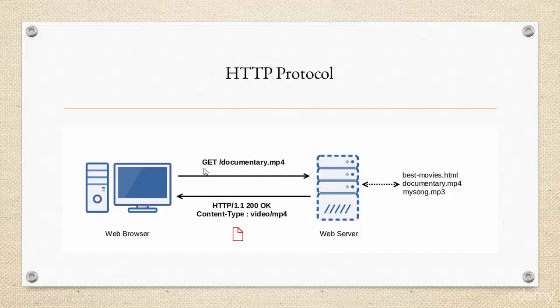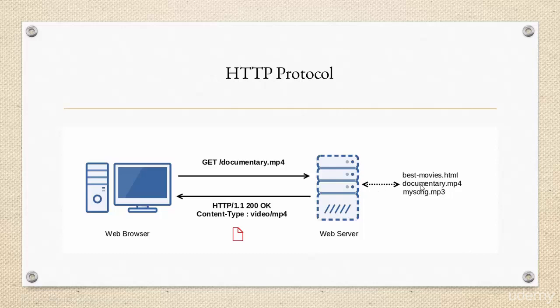This GET basically means that I want to fetch a particular resource, and corresponding to the GET request there is a name of a file or name of a resource. Once the web server receives this request, first it sees what type of request method it is, which is GET over here, followed by the name of the resource, which is documentary.mp4.